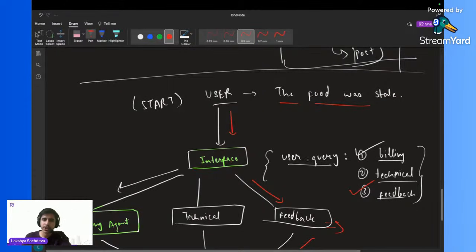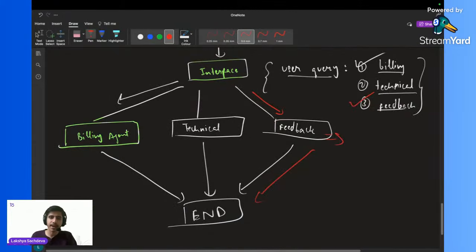This agent will decide whether it is a billing issue, a technical issue, or feedback, and here we can clearly see this is feedback for the food. So we will go with the feedback agent if there is some kind of feedback issue, and after that, the flow will end.